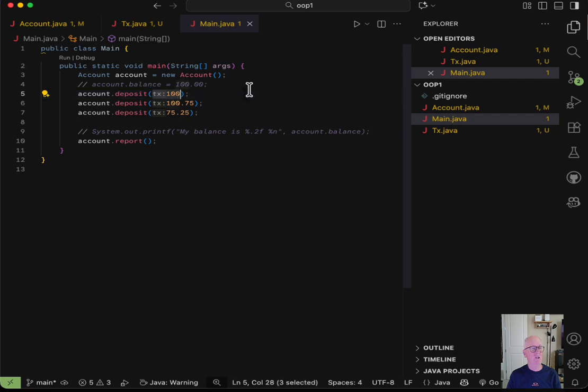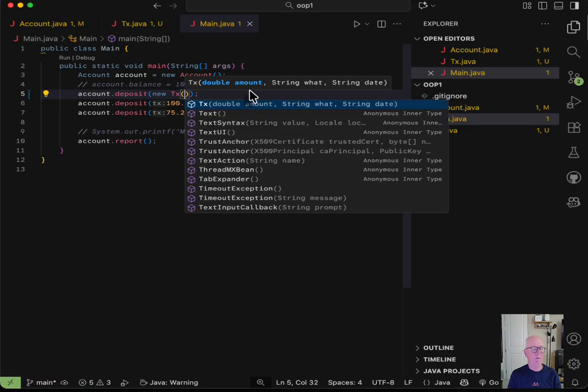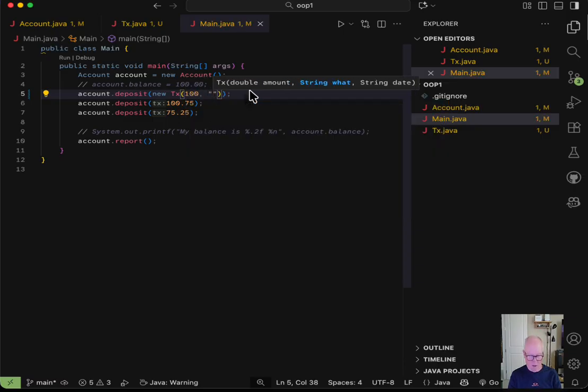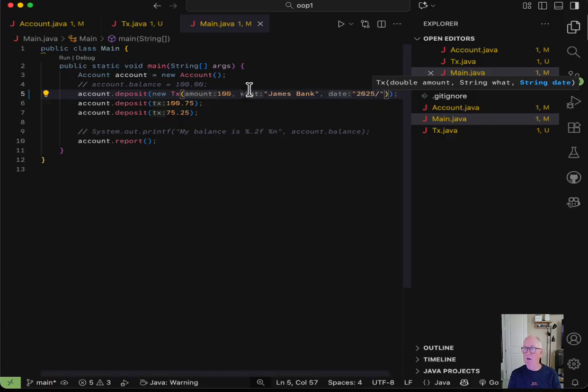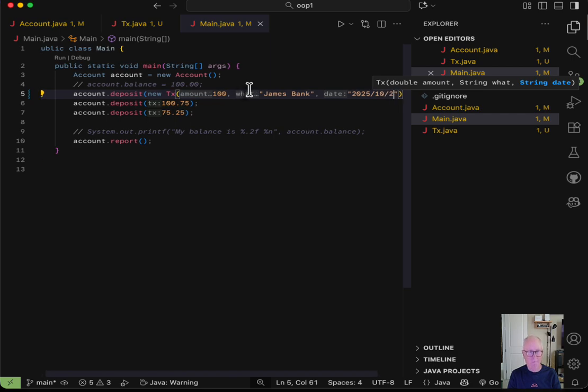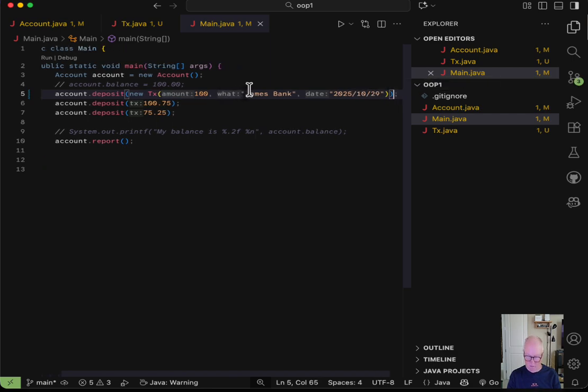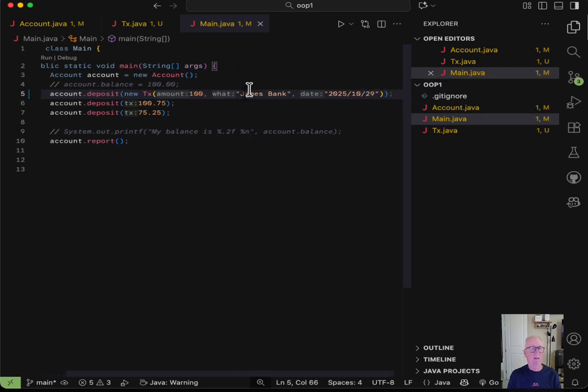So let's change this to a new TX. I want 100, and I want James Bank, and we'll take a date. Let's say, what's today? 2025, 10/29. There we go. And I believe that takes care of that.